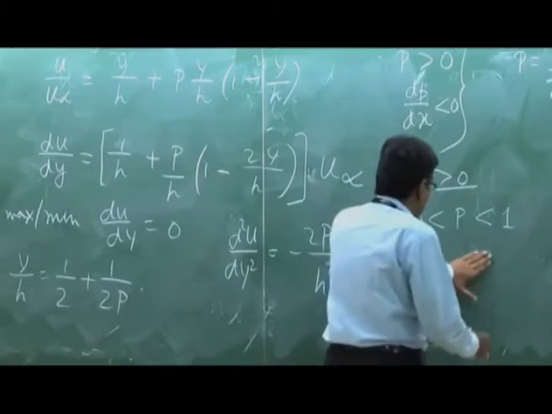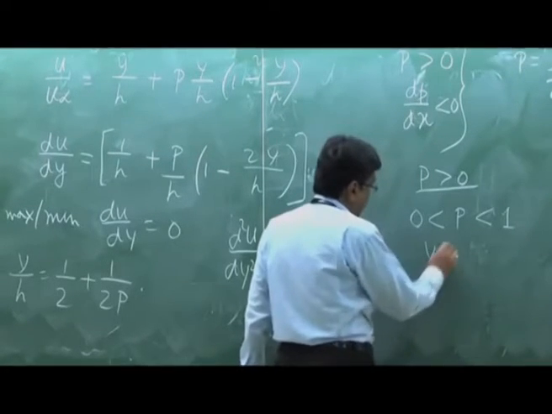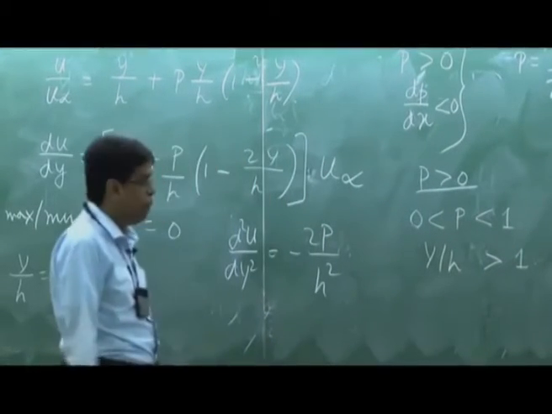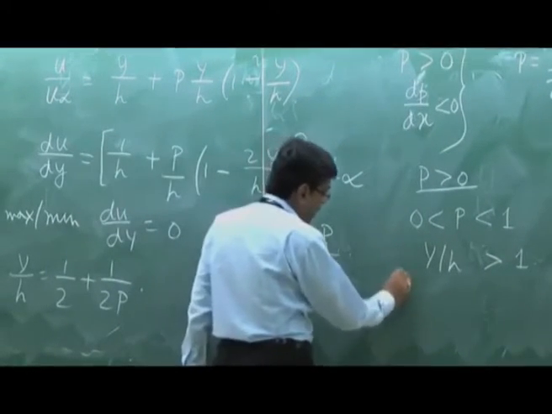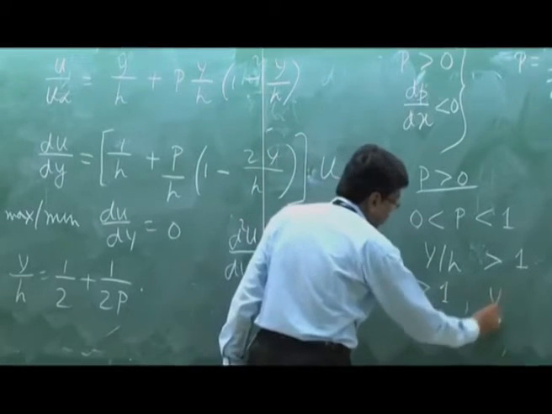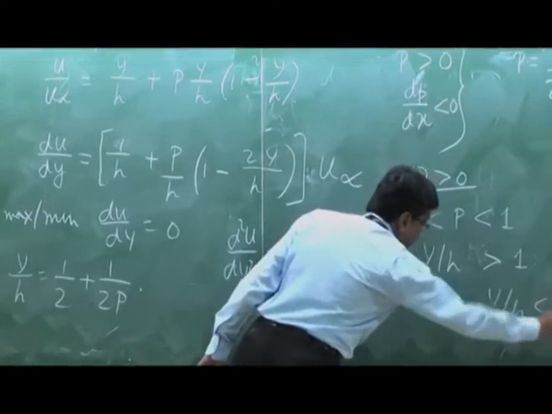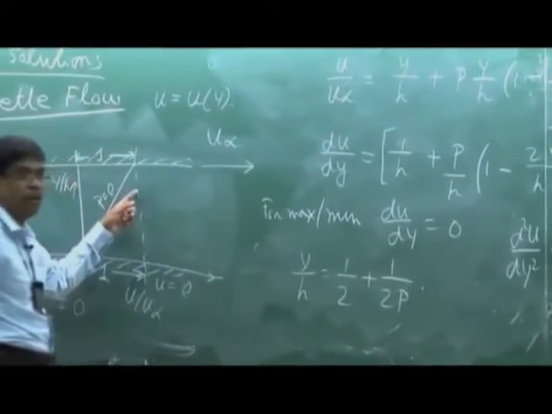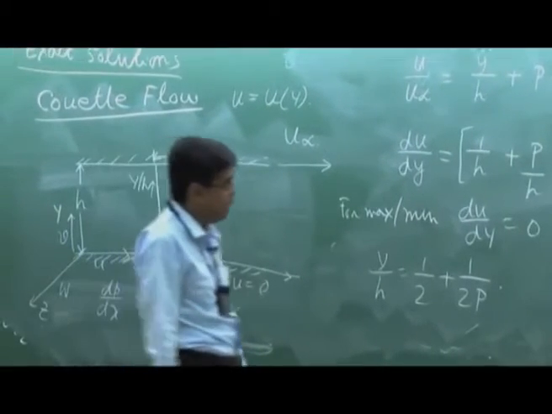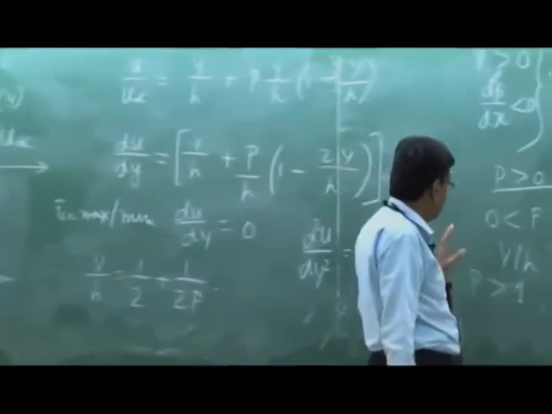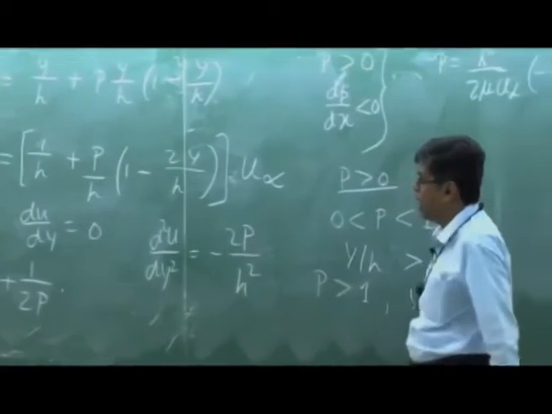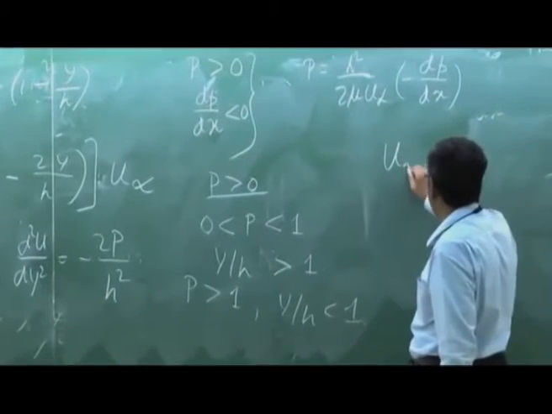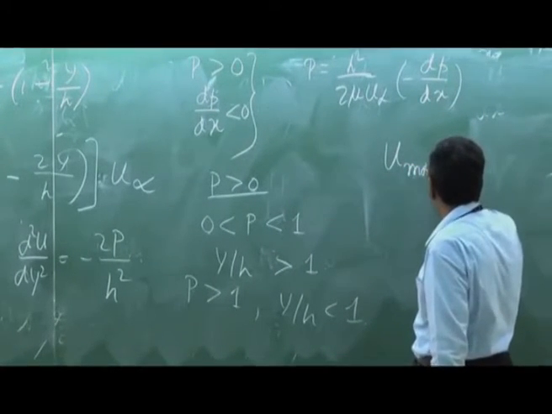That means this y/h is greater than 1. But when P is greater than 1, then y/h is less than 1. That means I have a maximum within the flow domain, that is y/h less than 1. And at the same time, if we put this value of y/h, half plus 1 by 2P, you get the value of u max.